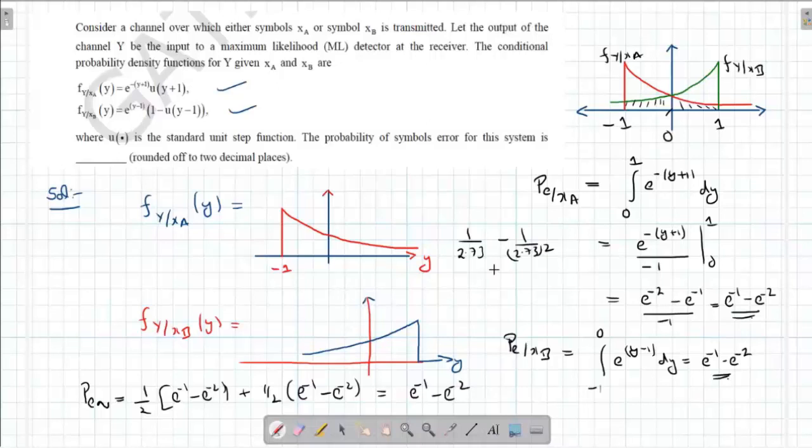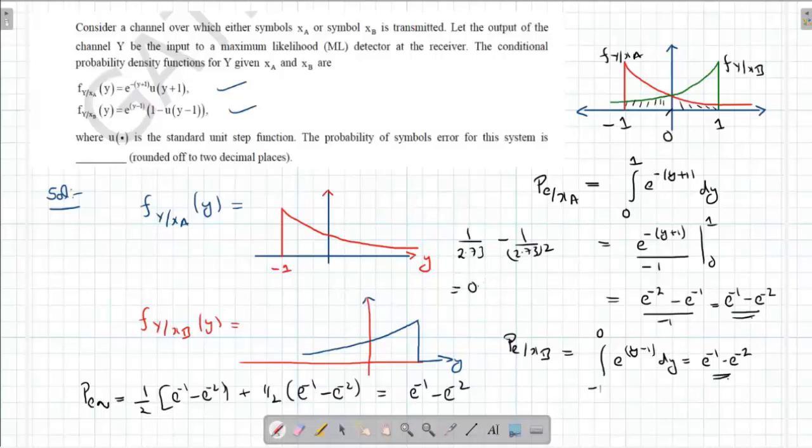Let me just see this. What is the result? 2.73, 0.5.